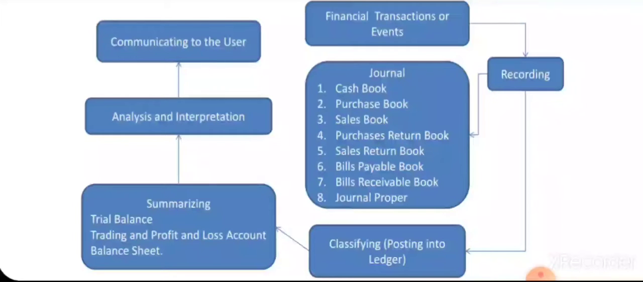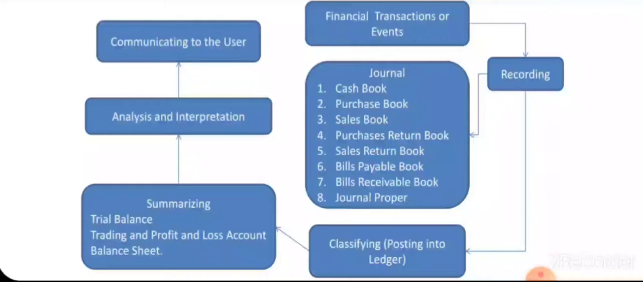In the journal there are different kinds of subsidiary books according to the kind of transaction. Some transactions are cash transactions, and at the same time there will be credit transactions. Cash related transactions will be entered in the cash book. Then there is the purchase book: transactions related to purchases will be entered in the purchase book.